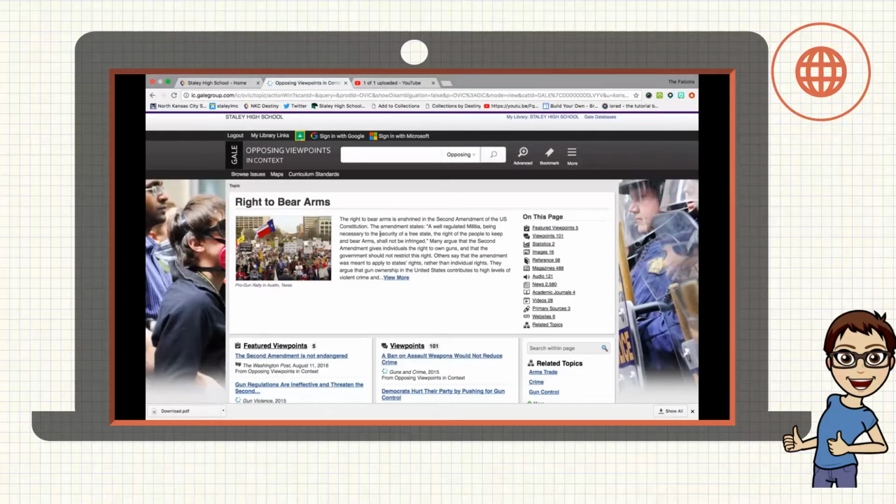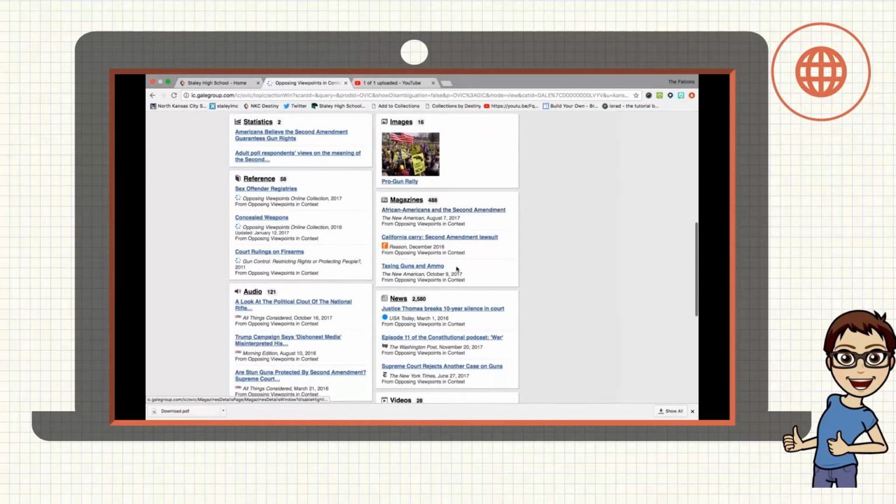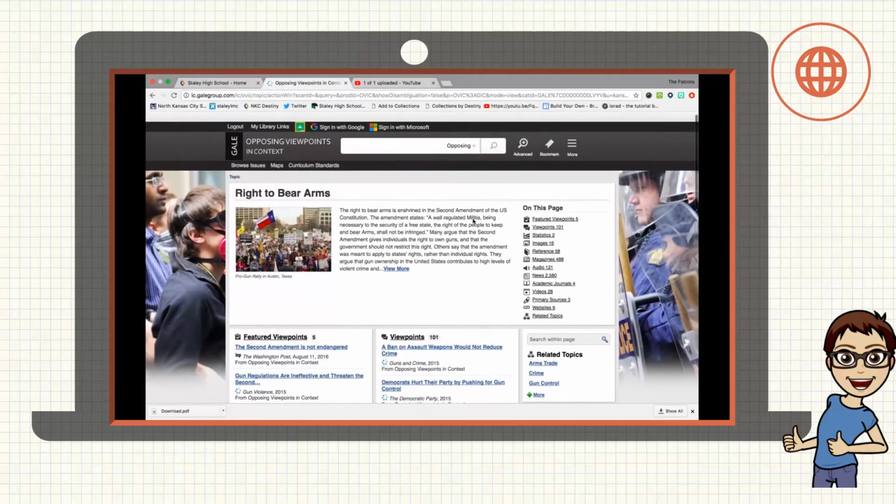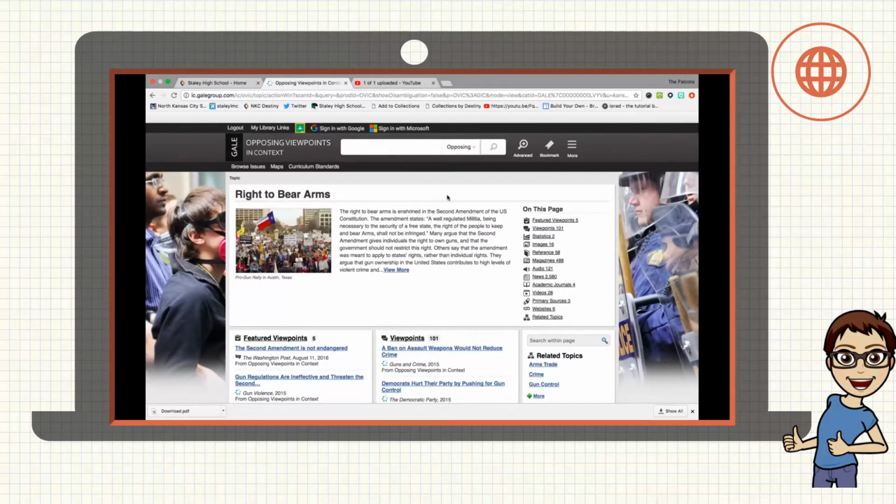This is obviously going to be against gun control or controlling people's rights to bear arms, and in favor of allowing people to own guns and purchase guns. So you're going to get different results on each page. And that's covered pretty well in my tutorial about choosing keywords correctly or strategically.